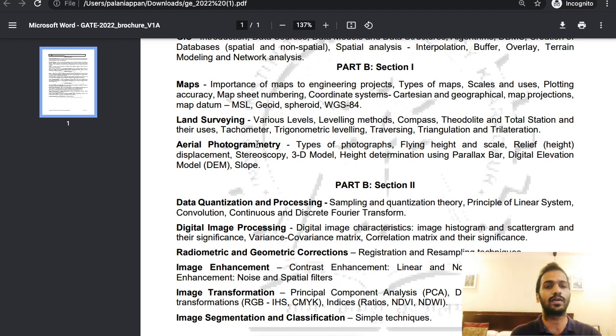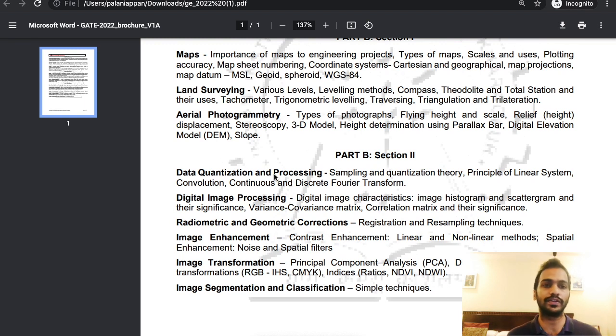In land surveying it's all about leveling, traversing, trigonometric leveling, and tachymetry, all the things you have studied in the surveying subject. Even photogrammetry you would have studied a little bit, and here it is in more detail. So that is your part B section 1.